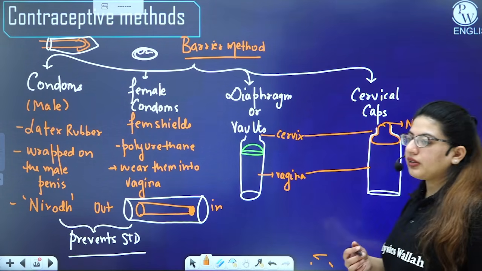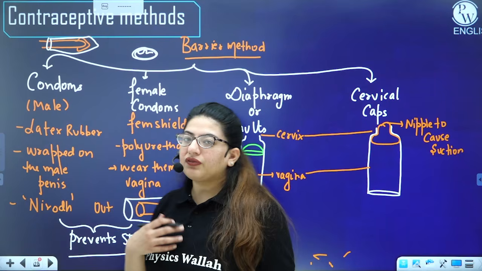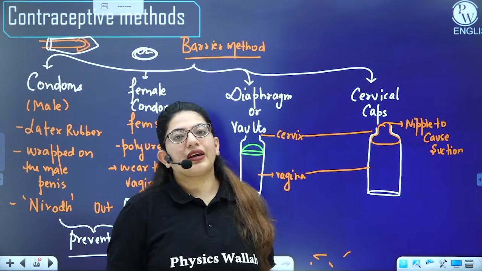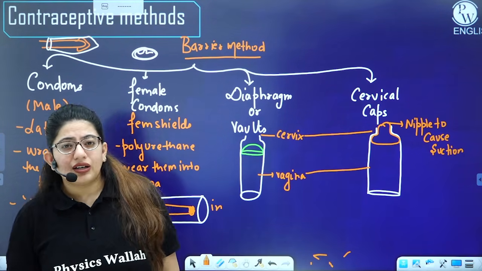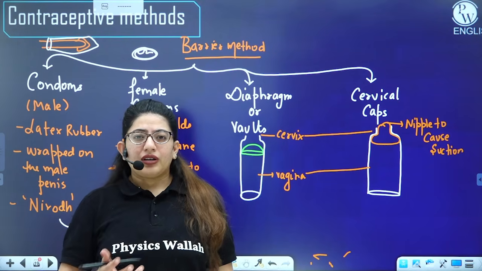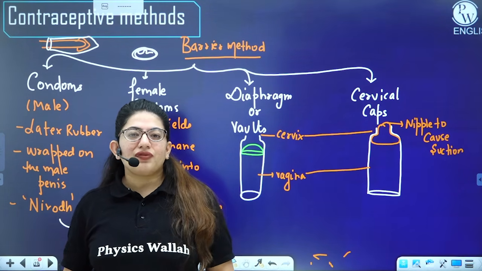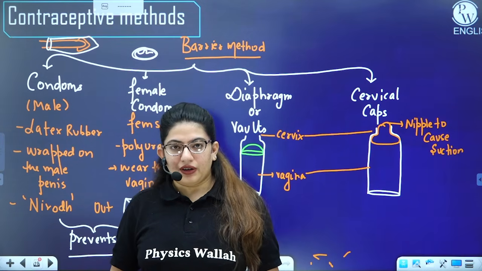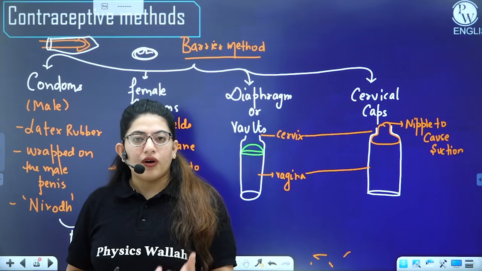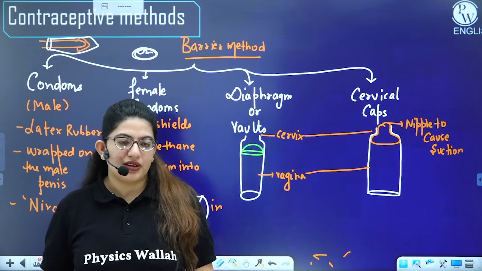The person that you are having sexual intercourse with, if that person is infected, you can catch the STD. So it's not that if you have unprotected sexual intercourse, you will get an STD. That is a myth. If one of them is infected, it can give it to the other one. And if a person is using a condom, the chances are very low, right?